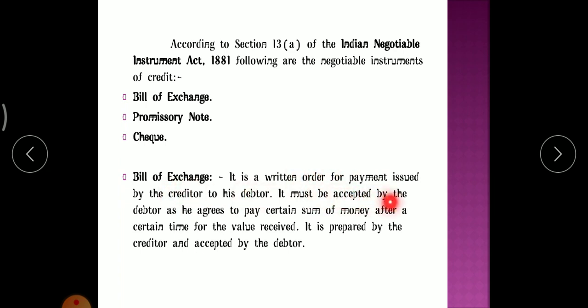It must be accepted by the debtor, as he agrees to pay a certain sum of money after a certain time for value received. It is prepared by the creditor and accepted by the debtor. So in simple terms, a bill of exchange is a written order for payment issued by the creditor to the debtor, and it must be accepted by the debtor, agreeing to pay a certain sum of money after a certain time for the value received. It is usually prepared by the creditor and accepted by the debtor. This is the meaning of a bill of exchange.